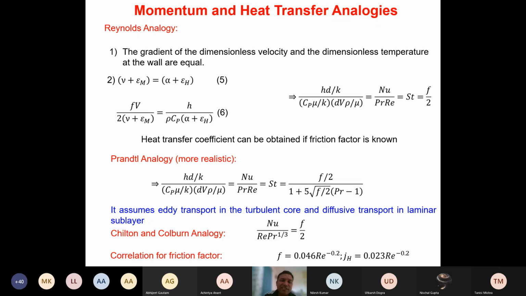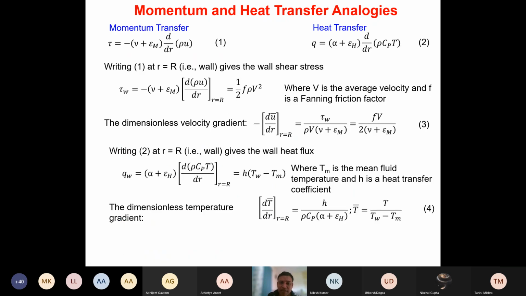Now there are different analogies given.